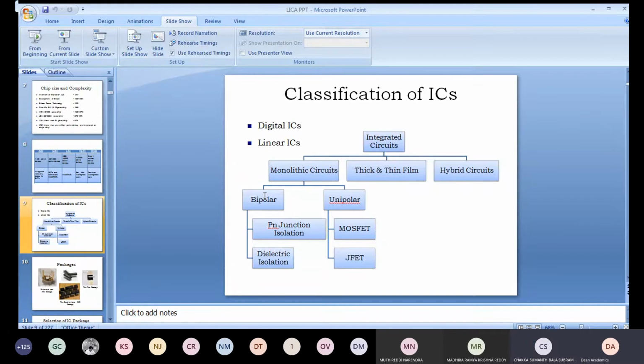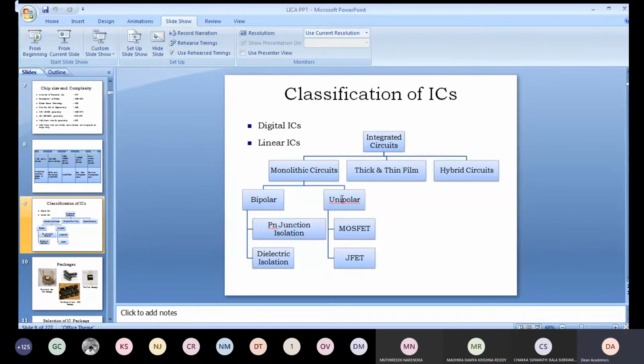Bipolar. That's why, what is the BJT expansion? Bipolar junction transistor. From the name, bipolar junction transistor, it is a bipolar device. Of course there will be PN junction isolation and dielectric isolation. That means monolithic ICs are designed using bipolar devices, BJTs, or unipolar devices, MOSFETs.